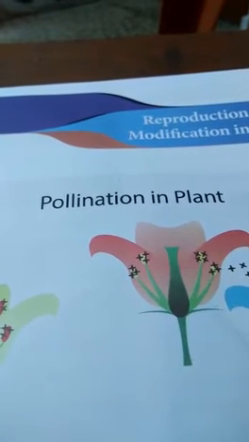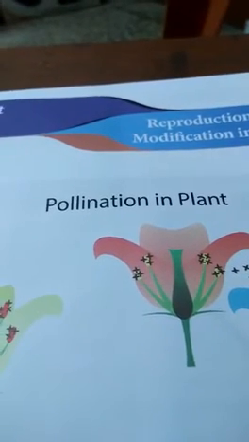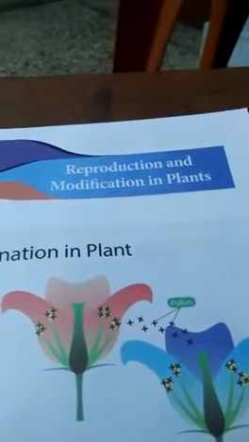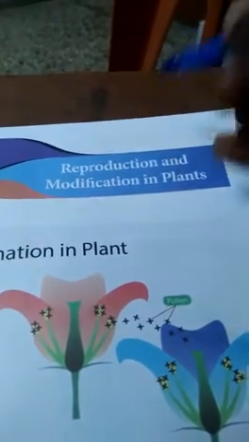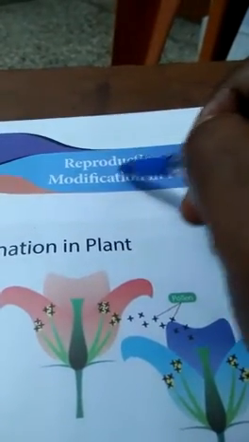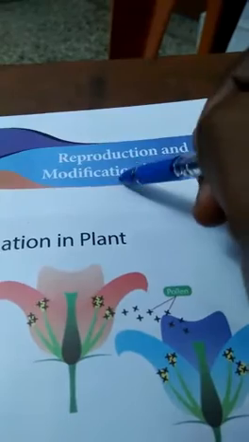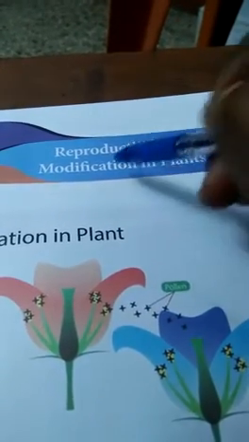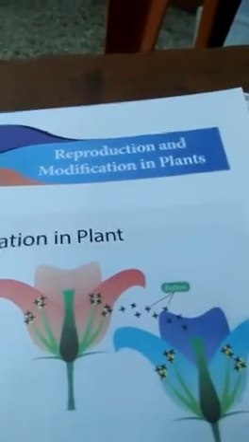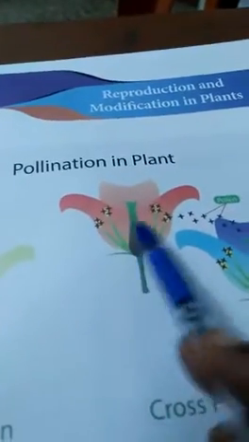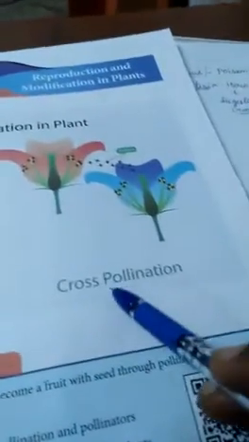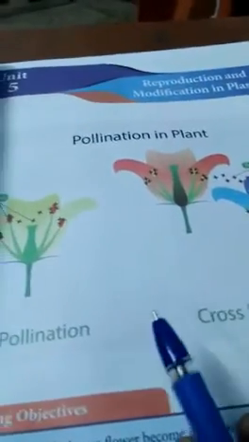Next, biological science first lesson. I already told you what biological science is. It studies plants and animals. That's why, see, the biological science first lesson is reproduction and modification in plants. See this pollination in plants. This is self pollination, cross pollination. This is the structure of a tree.